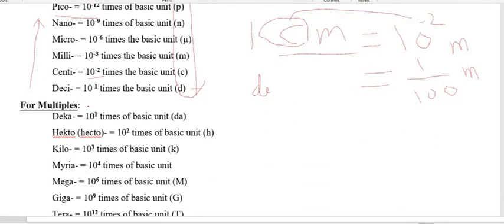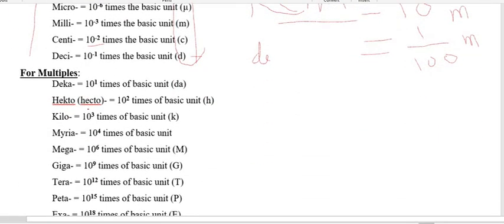Now we have to go through the multiplication of 10, in the increasing order from upward to downward.